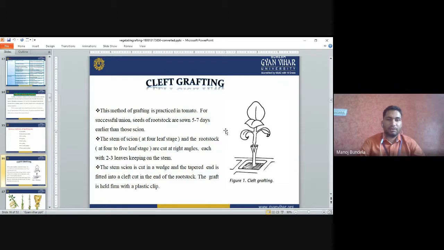The scion stem is cut into a wedge, and the tapered end is fitted into a cleft cut in the end of the rootstock. It will fit like this. The graft is held firm with a plastic clip. After grafting, we keep the plastic clip on it, or we can use polythene.